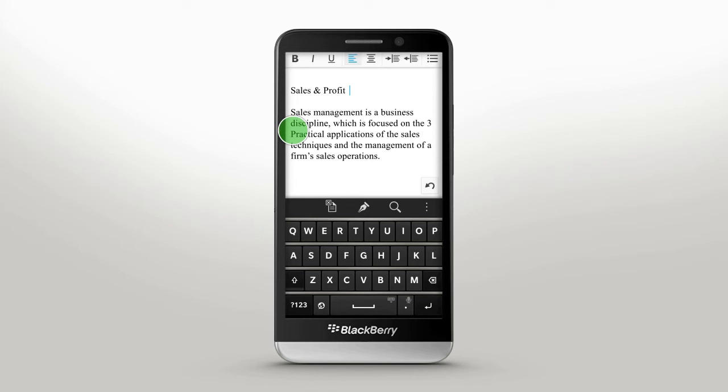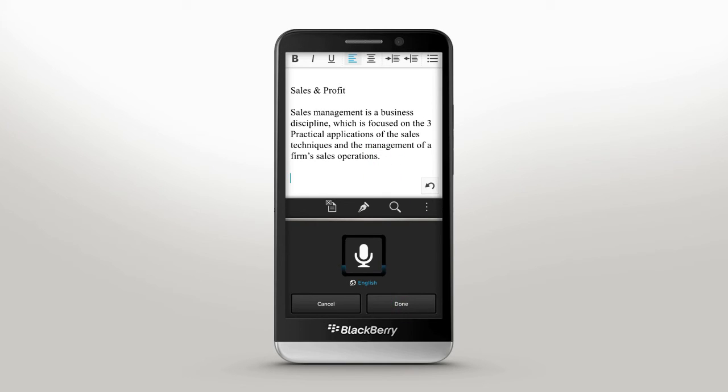The BlackBerry keyboard already does so much for you, why not let it do it all? Touch and hold the microphone key. Now, say what's on your mind and watch the magic happen.